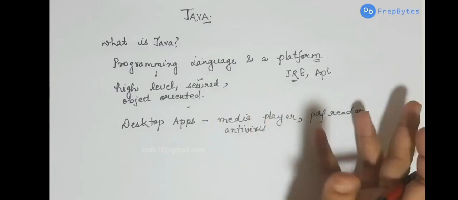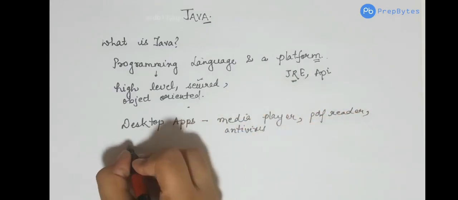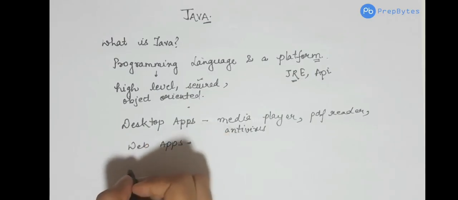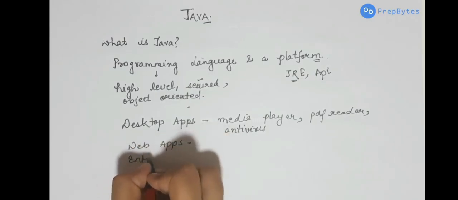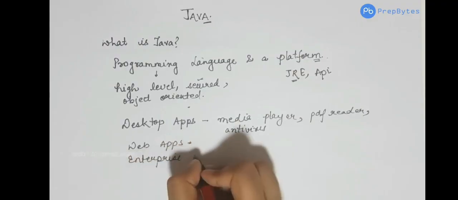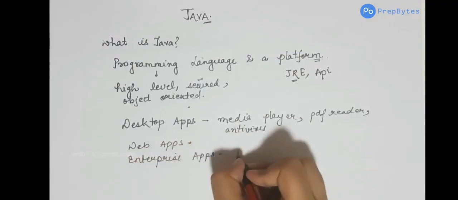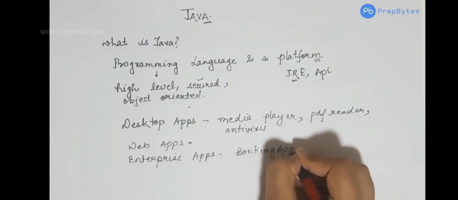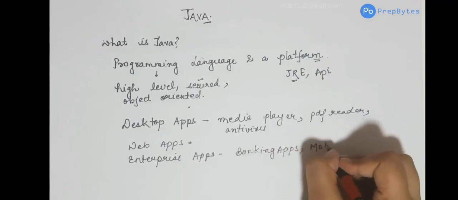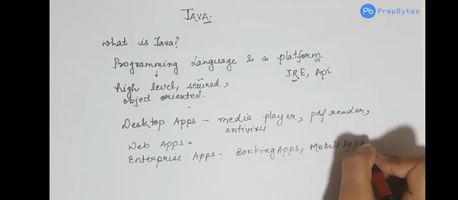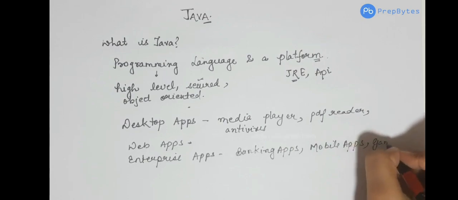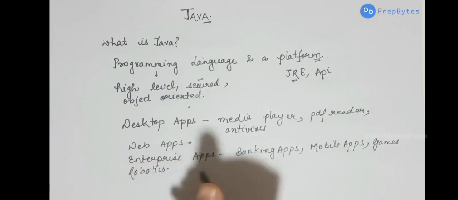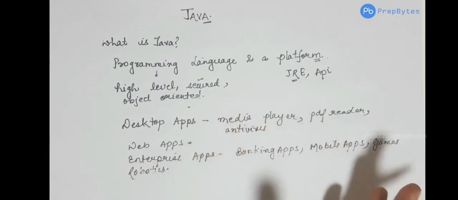It is used for building desktop applications. It is used for building web apps. It is used for building enterprise applications such as banking apps. It is used for building mobile applications, games. It also has its application in robotics. So as of now, we have seen that these are the applications of Java.